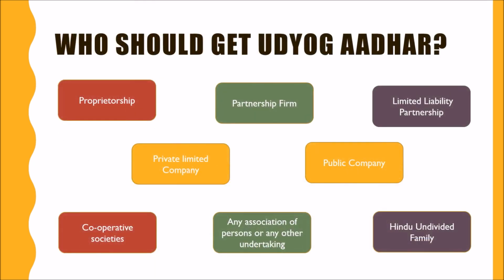Now the question arises that who can get the Udyog Aadhaar registration? You can get the registration if you are having a proprietorship firm, partnership firm, limited liability partnership, that is LLP, any type of company, cooperative societies, any association of persons or HUF. If you fall under the category that we have mentioned under the MSME, then you can go for the Udyog Aadhaar registration.